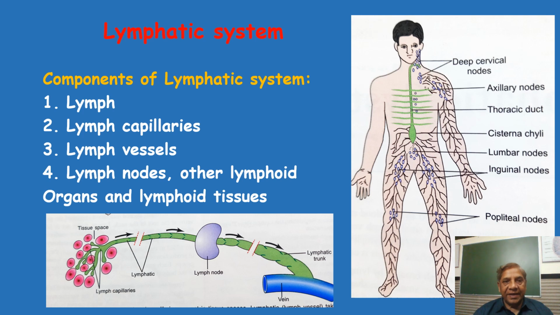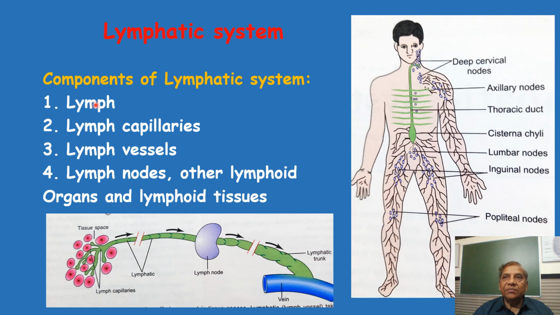Now, in this last slide of this introductory video on the lymphatic system, we just learn the components, the parts of the lymphatic system. Here you will see that the lymphatic system consists of, number one component, the lymph. What I have just told you about the lymph is nothing but the intercellular tissue fluid which was not absorbed by the capillary, and it passes from small lymphatics or lymph vessels to the large lymph vessel, and ultimately it drains.